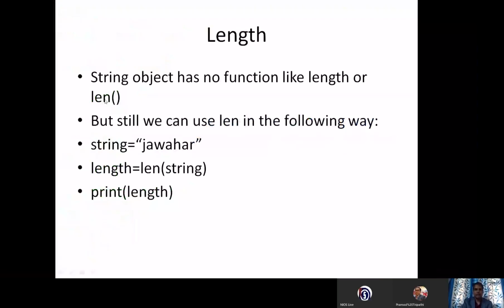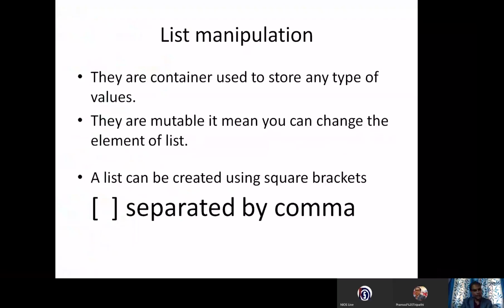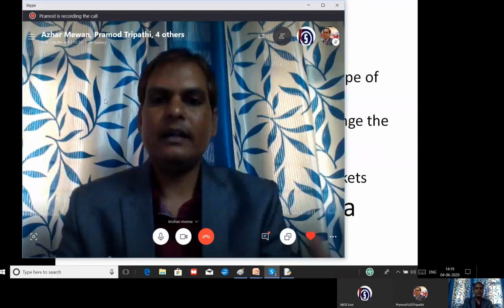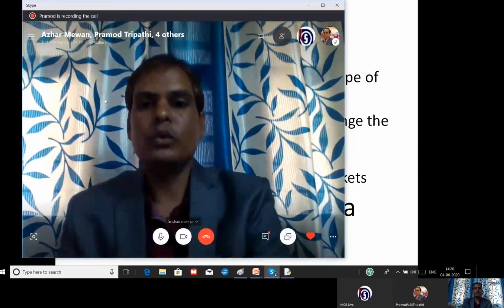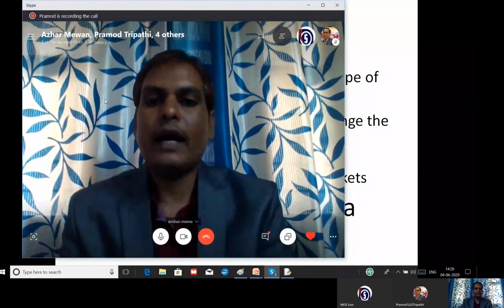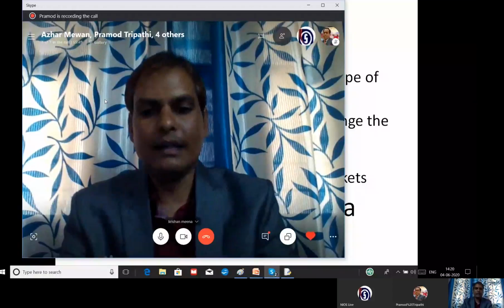Right. Now we will continue with the next topic, which is list. This is another type of data, a container where you can store values, not only similar values, but different types of values. You can store number values, string values, or float values together in a square bracket. That's why we are using list. When we go for advanced programming, we are using list.